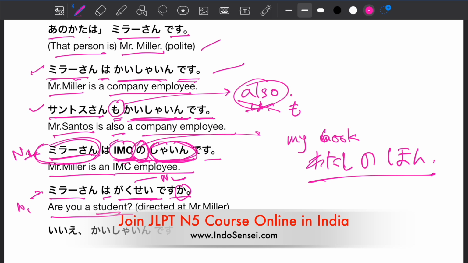Mira-san wa gakusei desu ka? So someone is asking Mira-san, are you a student? In that case, Japanese people always use the other person's name. So the person asked, Mira-san wa gakusei desu ka? Is Mira-san a student?